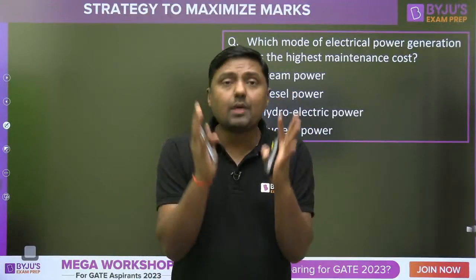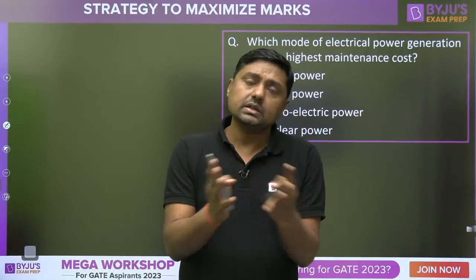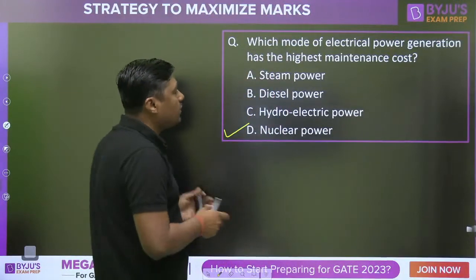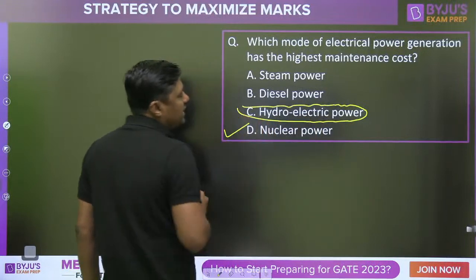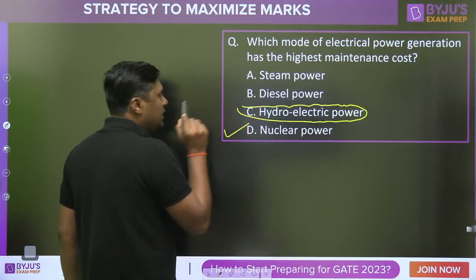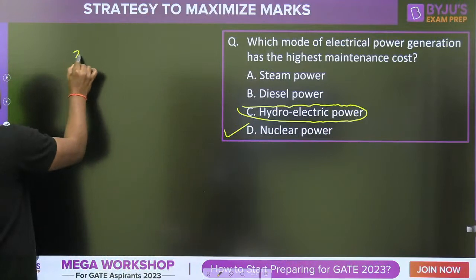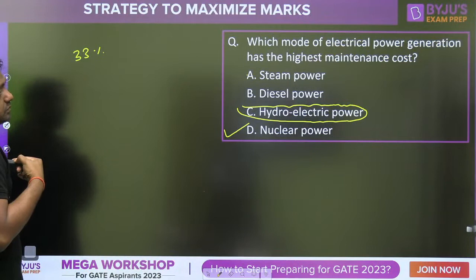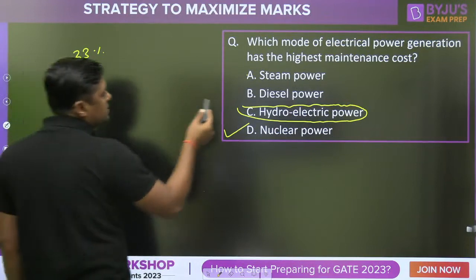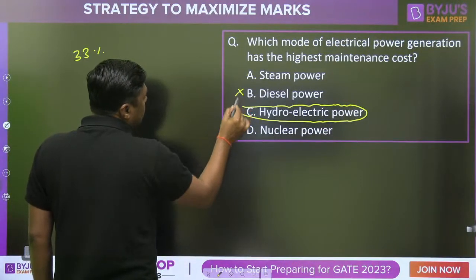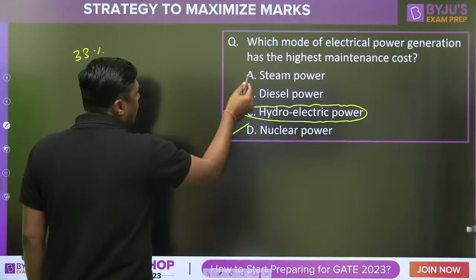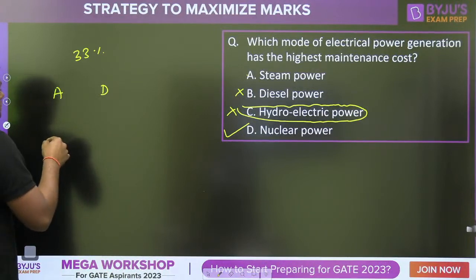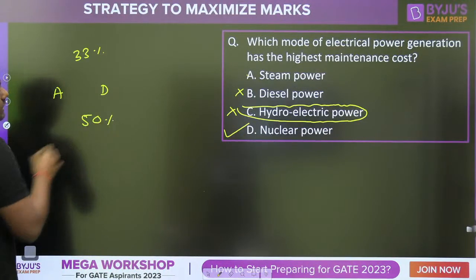Now, if you are able to eliminate, what is the right answer? D option. If you are able to eliminate two options, and hydroelectric power has minimum maintenance cost, you can remove it. Out of 3, if you give the answer, 33% chance. Diesel power has negligible maintenance cost but more running cost, so this is not the correct one. If you eliminate two options out of A or D, then it may be 50%. Or here steam power, that nuclear.